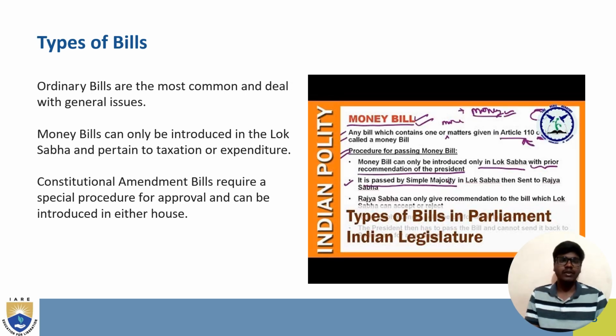Types of bills. Ordinary bills are the most common and deal with general issues. Money bills can only be introduced in the Lok Sabha and pertain to taxation and expenditure. Constitutional amendment bills require a special procedure for approval and can be introduced in either house.